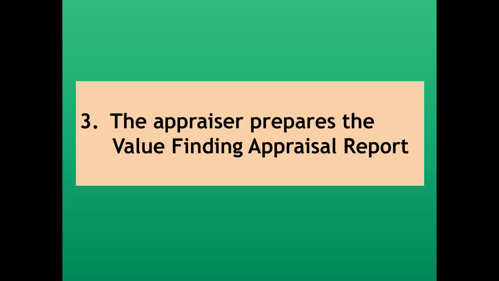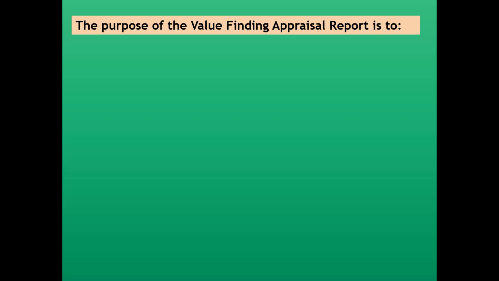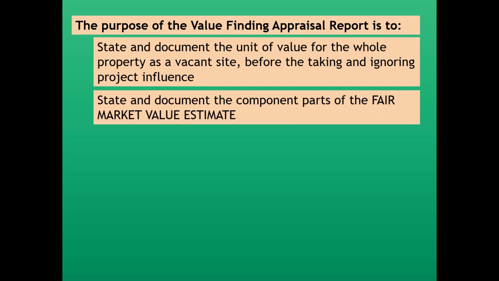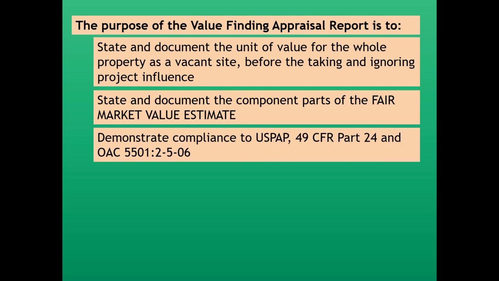Number 3, the appraiser prepares the value finding appraisal report. The purpose of the value finding appraisal report is to state and document the unit of value for the whole property as a vacant site before the taking, ignoring project influence. Also, the appraiser has to state and document the component parts of the fair market value estimate, also known as FMVE, demonstrate compliance to USPAP, to 49 CFR Part 24, and to the Ohio Administrative Code Section 5501:2-506.